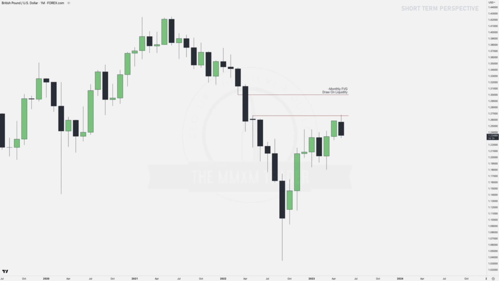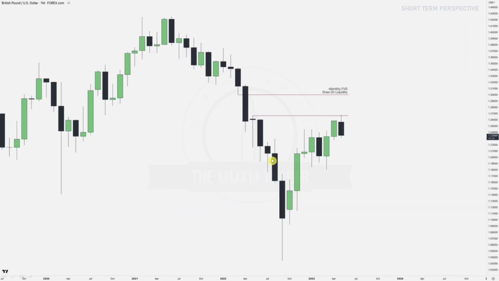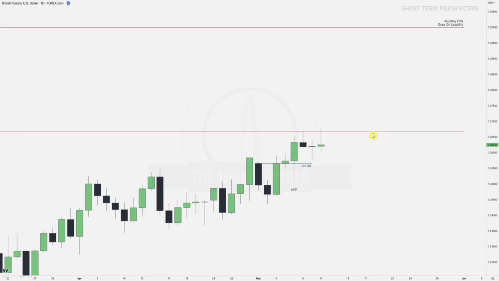So monthly drawn liquidity, that fair value gap. Let's go into a lower time frame. We've got that daily chart right now, and what is price action doing? We're supporting over here, right? And then NFP release is on this day. So our drawn liquidity is that monthly fair value gap, remember? Let's go back one more slide. We are aiming for this monthly fair value gap. There is a daily order block supporting price prior to that NFP release, right?